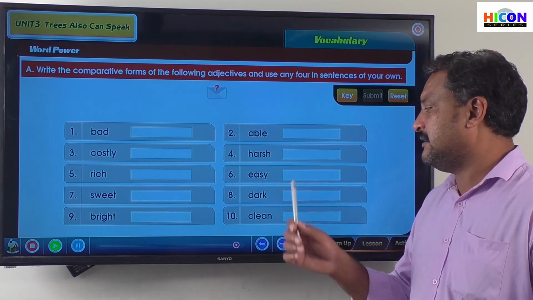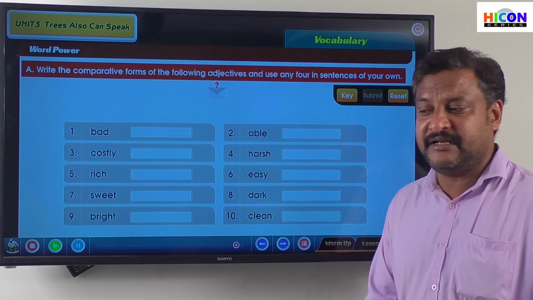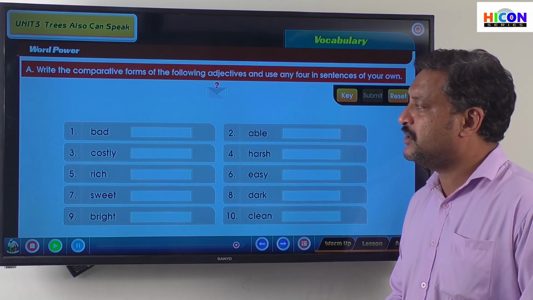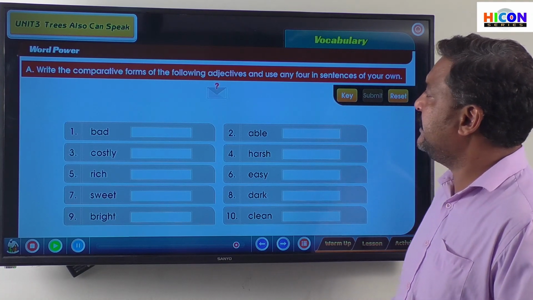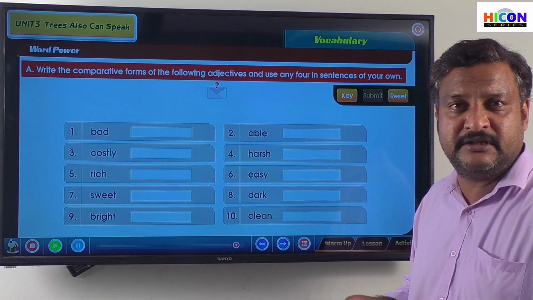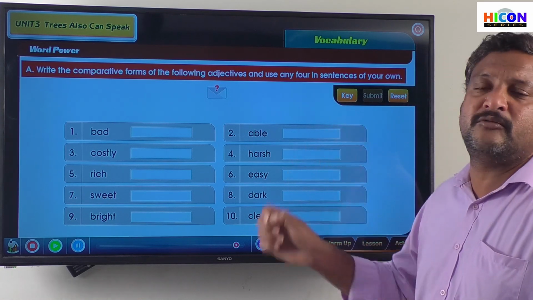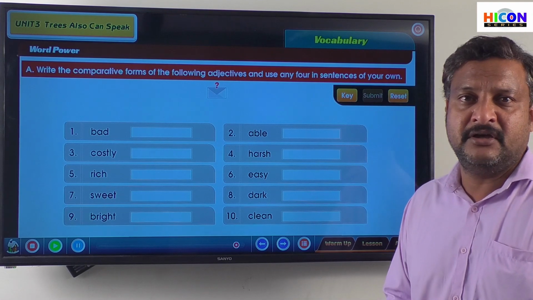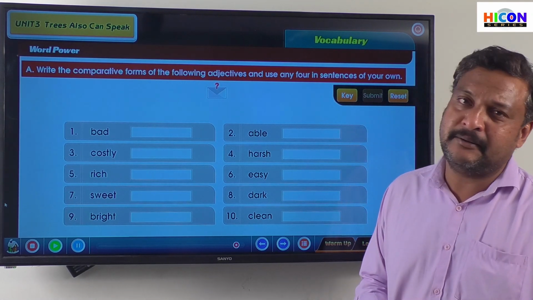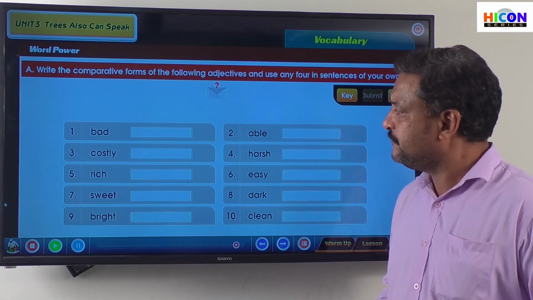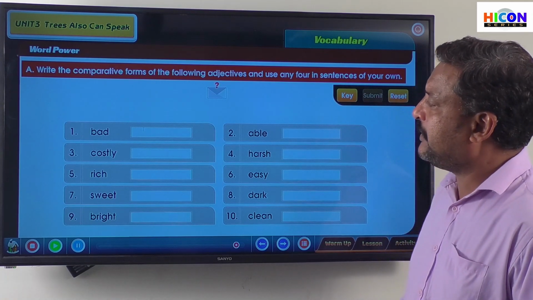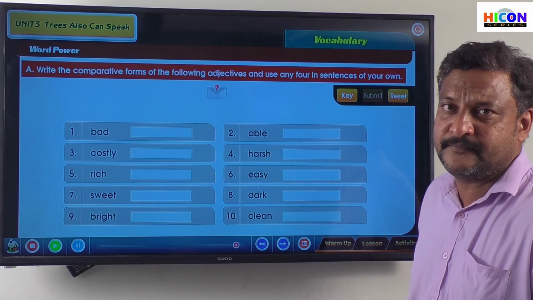See? 10 adjectives are given there. What we need to do now is write its comparative form. Comparative form means what? Yes, the er added form of the adjectives. Okay, so the er added forms of the adjectives are known as comparative forms, right? So the first one is bad. And what is the comparative form of bad?